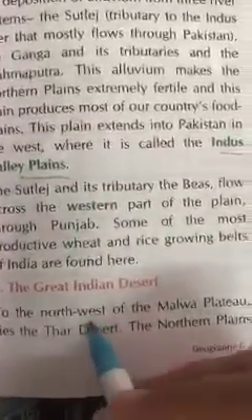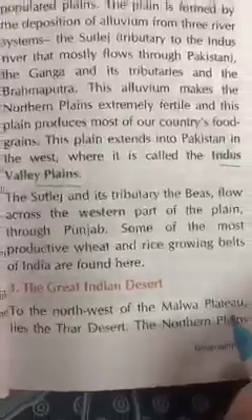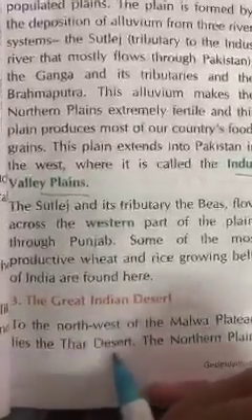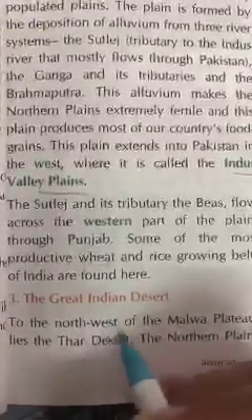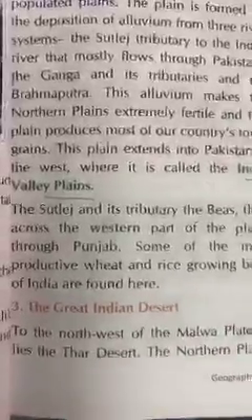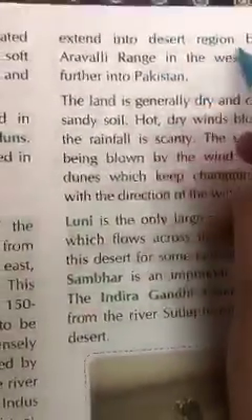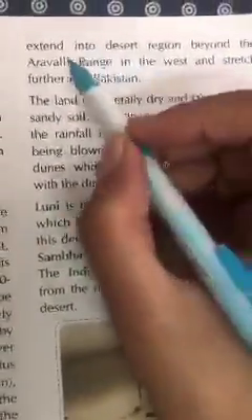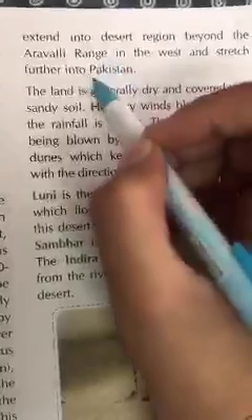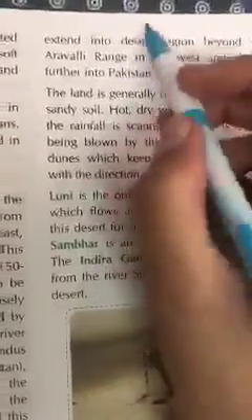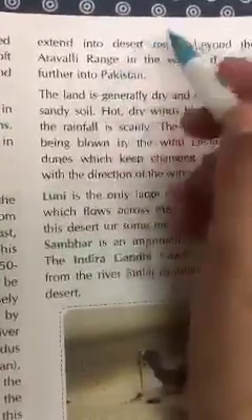Third, we have the Great Indian Desert. To the northwest of the Malwa Plateau lies the Thar Desert. The northern plains extend into the desert region beyond the Aravalli range in the west and stretch further into Pakistan, as we have read earlier.